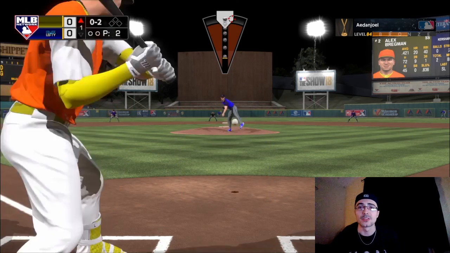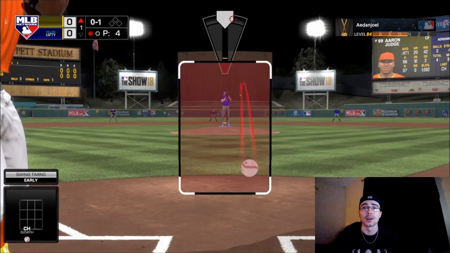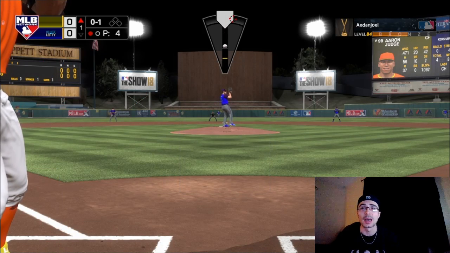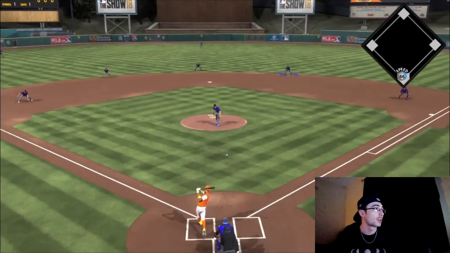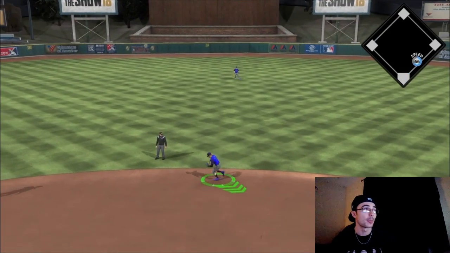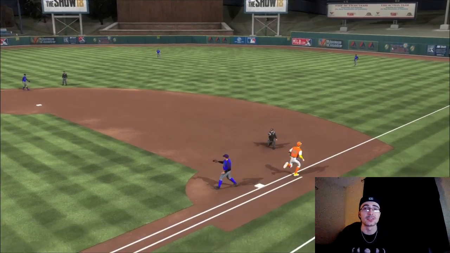But Awesome Sauce definitely has a good team. He's got some postseason players in there. He's got the pre-order Bryce Harper. He's got live series Baez. He's got some good cards. So here he's got the postseason Aaron Judge, hits a ground ball to Pablo Sanchez. Pablo Sanchez makes the play.